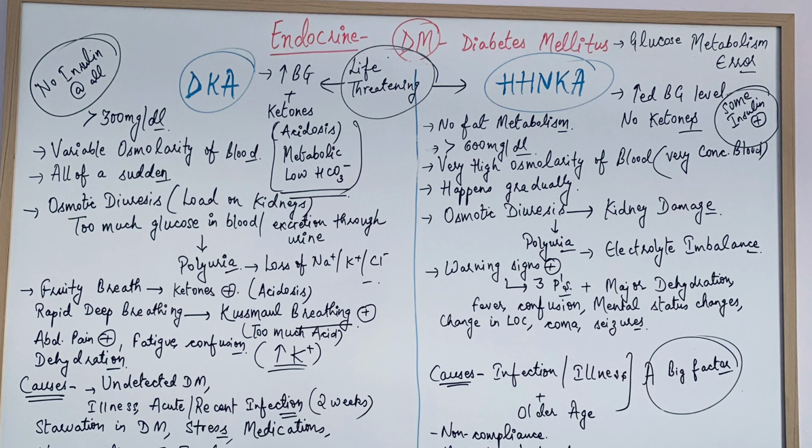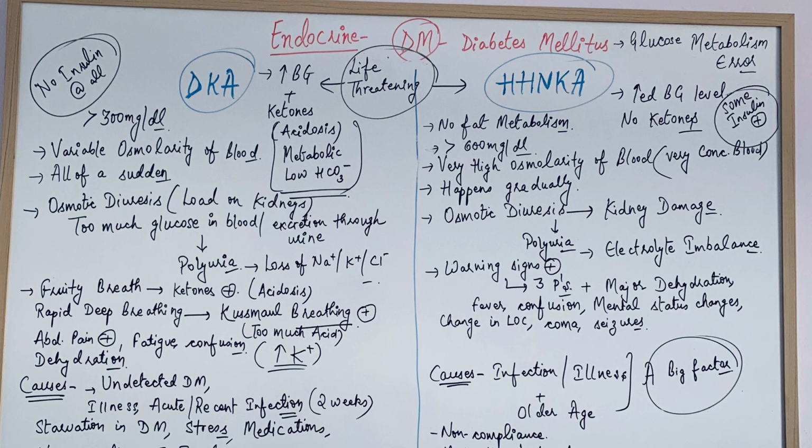And in both conditions there is some electrolyte imbalance, and the main electrolyte which you have to check is potassium, because potassium is more important than sodium. So remember to check the potassium levels in both conditions. And let's move on to some causes which can lead to DKA and HHNKA.